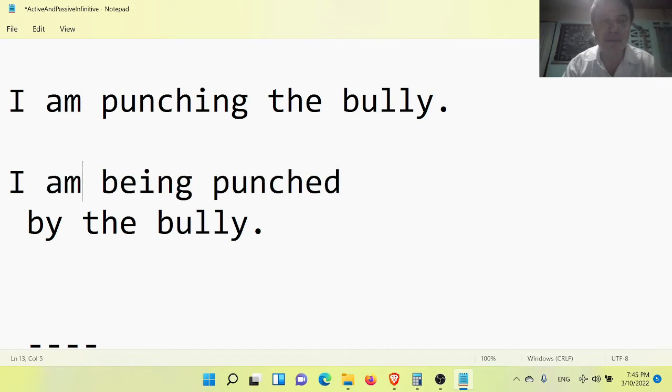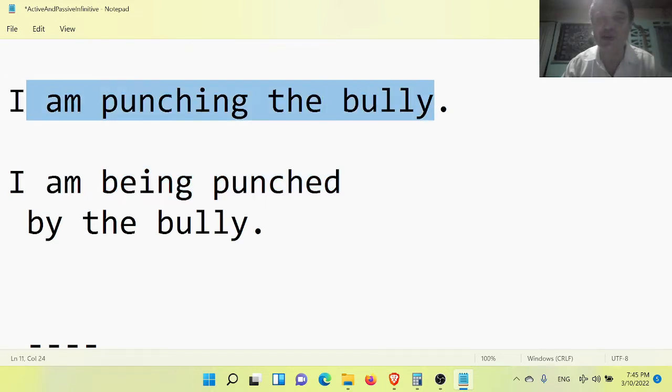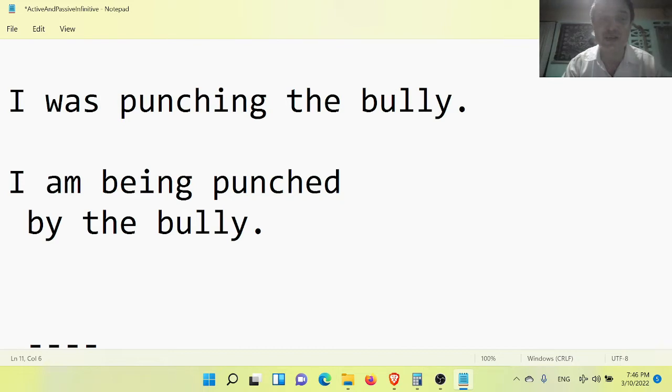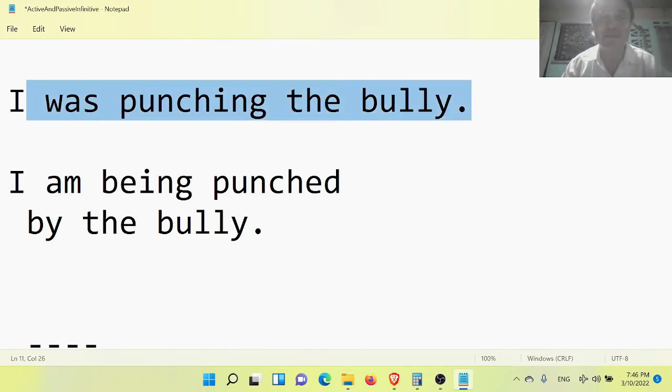This one, I am being punched by the bully, again is present continuous, but it is passive, and there is an infinitive, being punched. In the active present continuous, there is also an infinitive, punching. Punching is known as the neutral form of infinitive. It is neither active nor passive, but we use this in the active present continuous and the active past continuous. I was punching the bully. Active past continuous means that for a period of time in the past, I was doing this activity continuously.